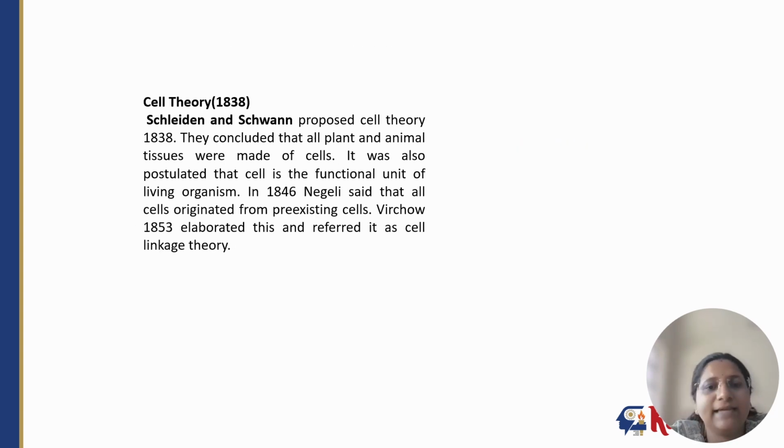This was followed by the cell theory by Schleiden and Schwann. They concluded that plant and animal tissues were made up of cells, and postulated that the cell is the functional unit of living organisms. In 1846, Nageli said that cells originated from pre-existing cells, and Virchow elaborated this and referred to it as the cell lineage theory.